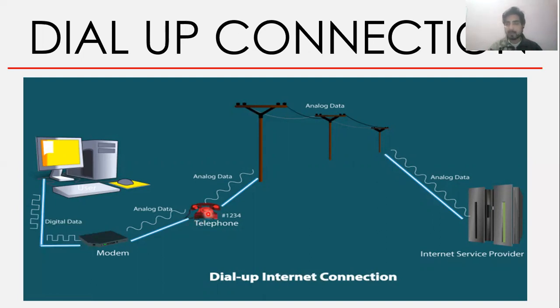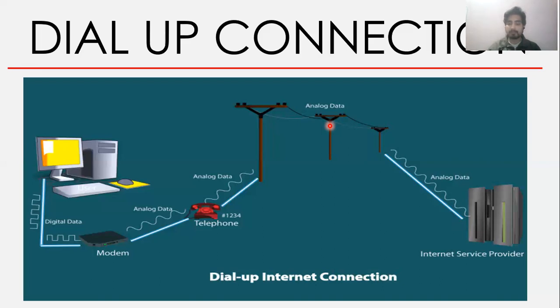After dialing that number, a connection was established to the internet service provider, ISP, and then that ISP used to connect your device with the internet. So that was a very long process, and the internet was also slow. Telephone wires were not that efficient to provide you that fast internet at that time. That's why it has been removed now.